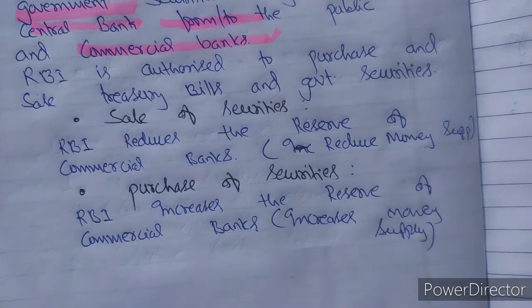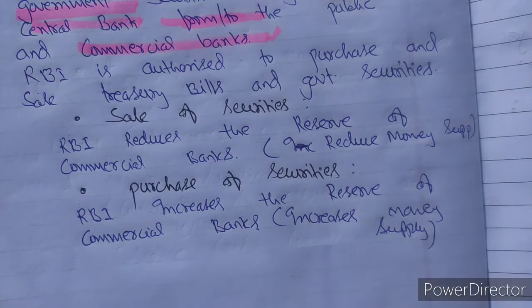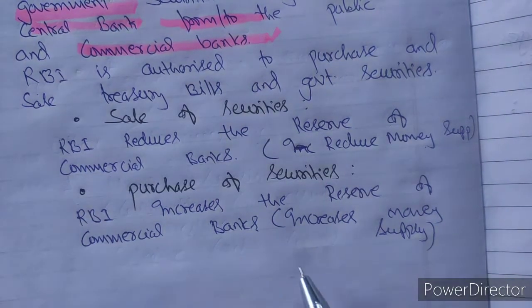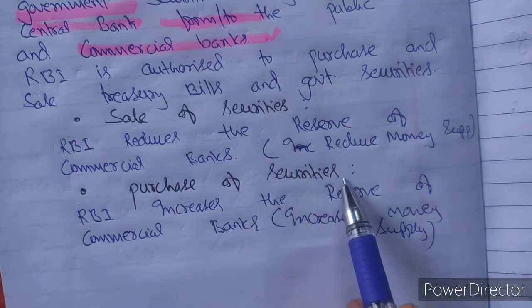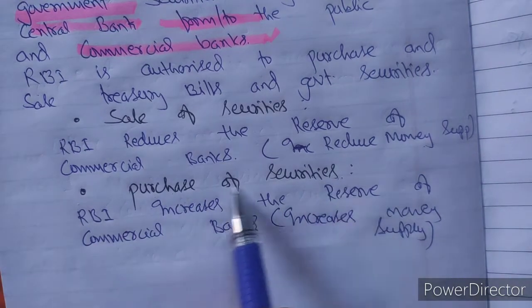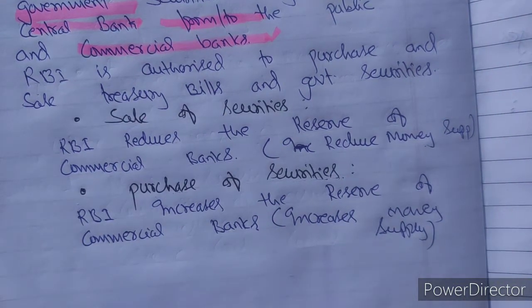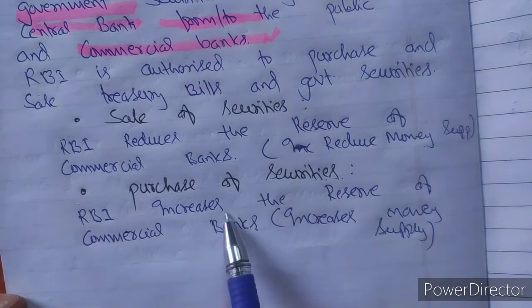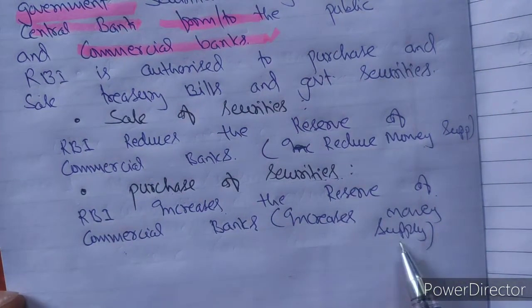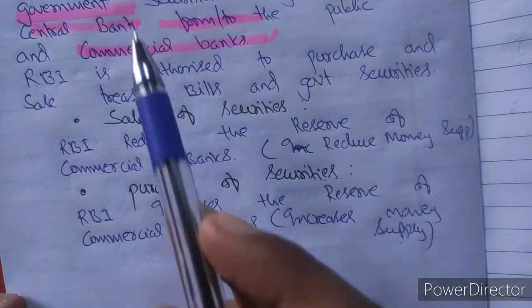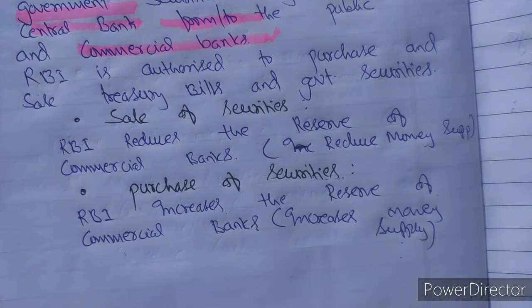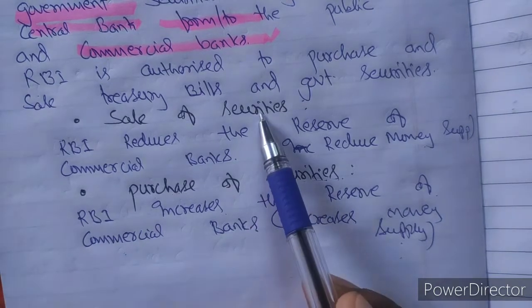If in the market there is deficit demand, there is a situation of depression, meaning the country does not have that much economic growth. In order to boost the economic growth of the country, what RBI can do is purchase securities. While RBI purchases the securities, RBI will pay money to commercial banks. Now the commercial banks' reserve will increase and they can lend more money. So in this way RBI increases the reserve of commercial banks and increases money supply. I hope the concept of open market operation, where purchase and sale of various government securities, treasury bills are done in order to control the money supply, is clear. In case of excess money supply, there will be sale of securities.